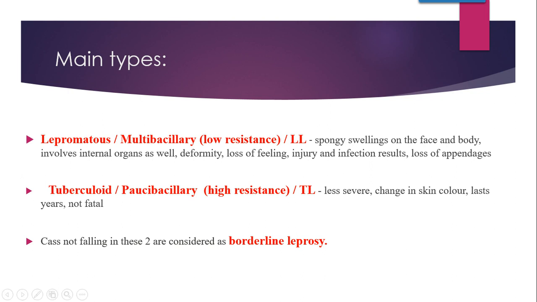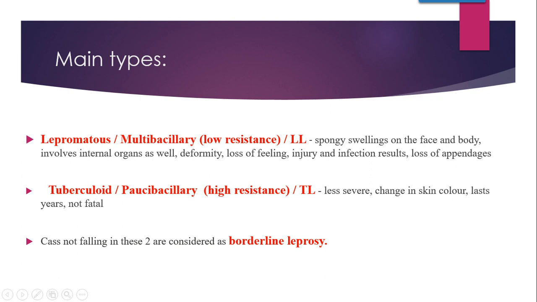Whereas in tuberculoid leprosy, there is only a bit of change in color which can be observed, a physical change in color, specifically on the face or skin, and it lasts for years, but it is not fatal. If any case is observed which does not fall in these two forms, then that is considered borderline leprosy.